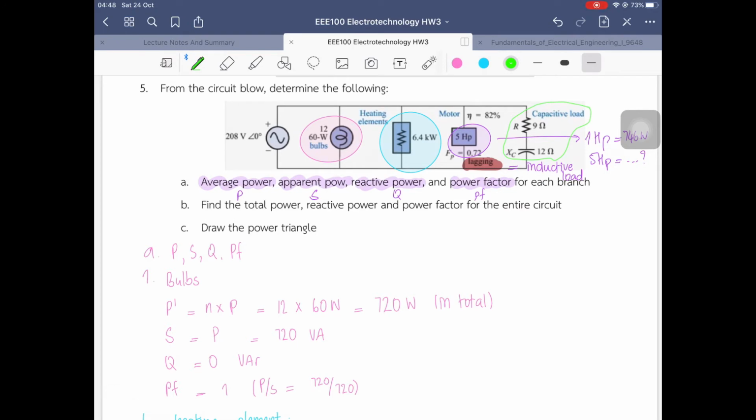Here we have the capacitive load, and we need to find the power, which comes from I squared R. It comes from P equals IV, but V equals IR, so it's I squared R. And we also have another one, I squared X. Actually, it's the same power formula, but for R, it is the true power, the average power, while for X we're finding the Q, the reactive power from the capacitor.